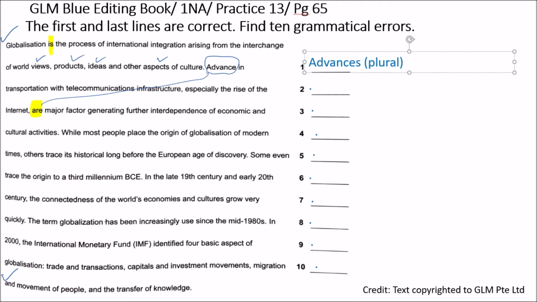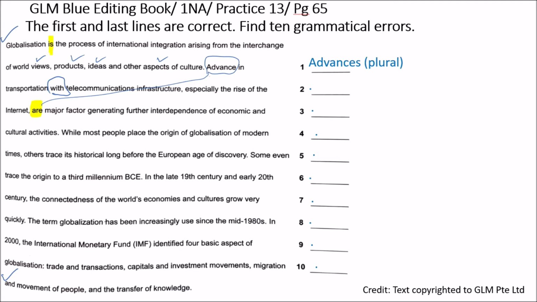Next, the second line. Advances in transportation with telecommunication infrastructure. That seems wrong as well, because again we're talking about two things: advances in transportation as well as the telecommunications infrastructure. When you're talking about two things, A and B, what conjunction do you use?